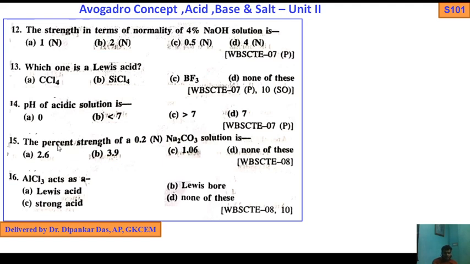Number 15: the percent strength of 0.2 normal sodium carbonate solution. In the previous question, question number 12, you had to convert percentage to normality. But here it is normality to percentage strength, just vice versa. Here normality is given and you find the percentage.